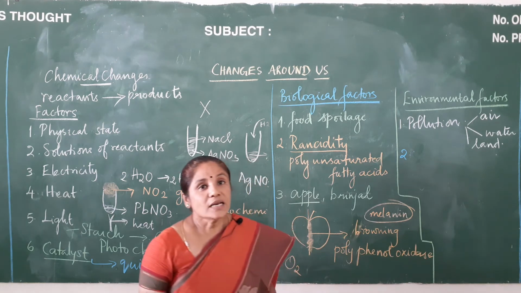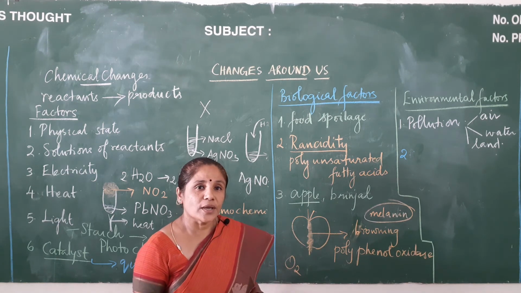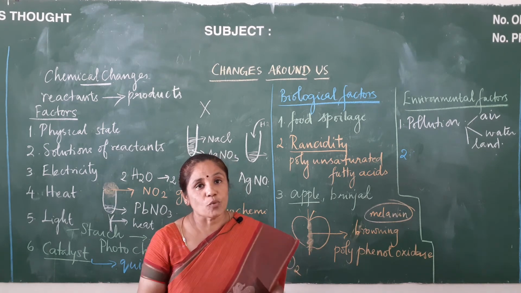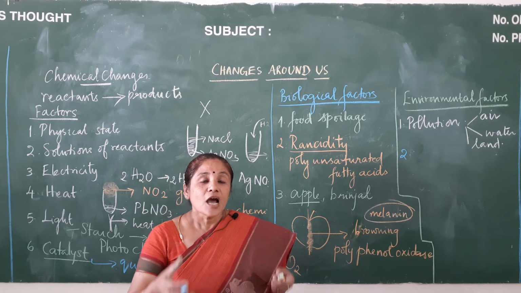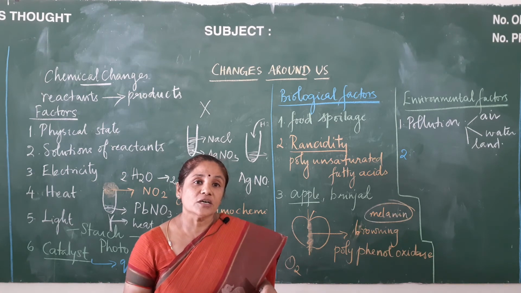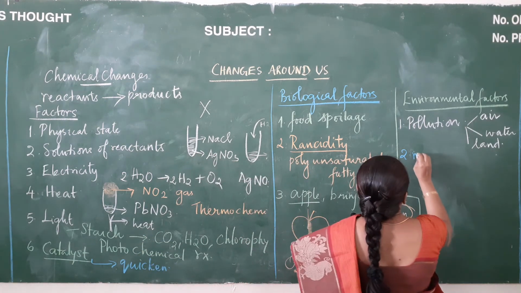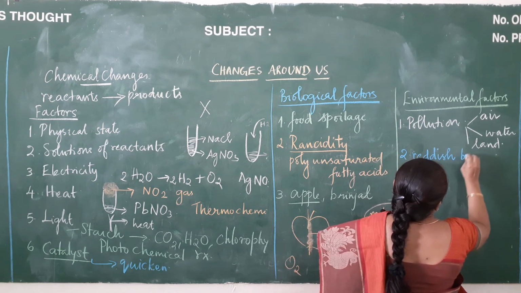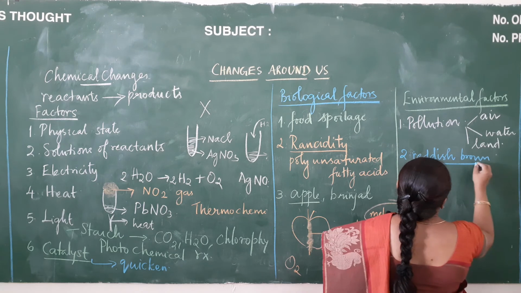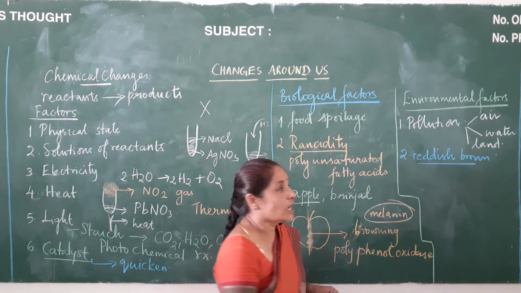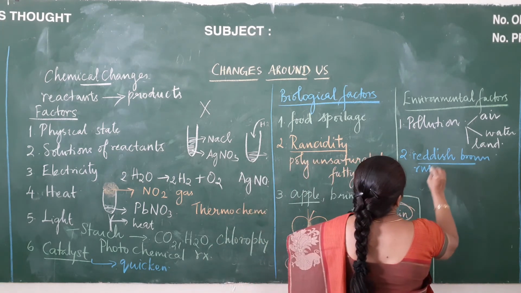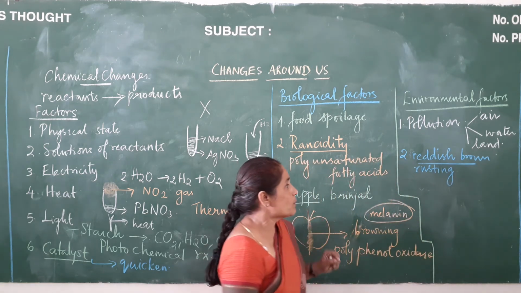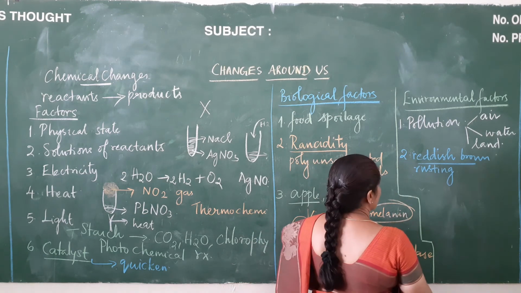See, when iron is exposed for long, what happens to iron? When you expose iron things for long, that is, when it is exposed to moisture for long, the iron absorbs the moisture and it turns reddish brown in color. Why does it turn reddish brown? Because of the formation of a reddish brown substance. This happens because of the chemical reaction which is called rusting. This happens only in iron, so this is a process which is happening only in iron articles.